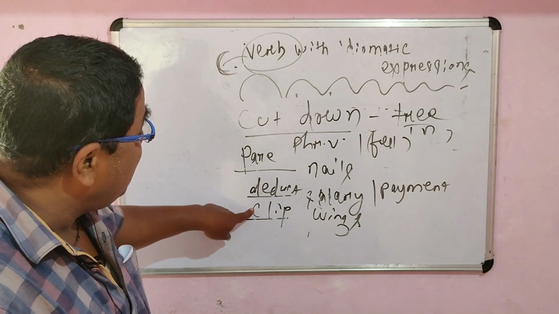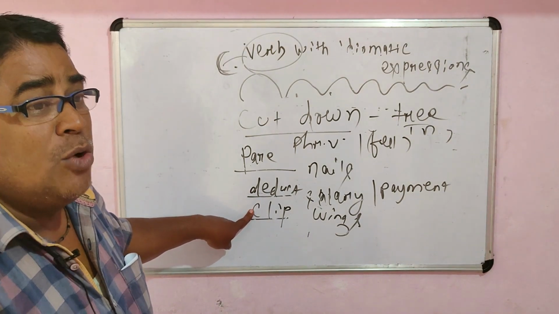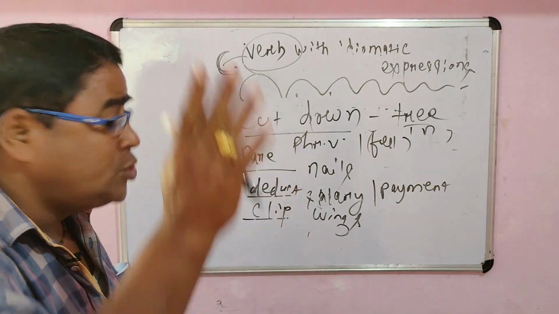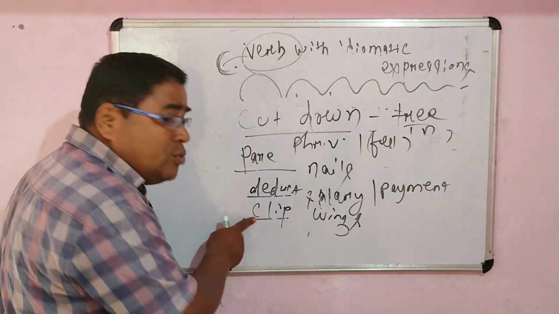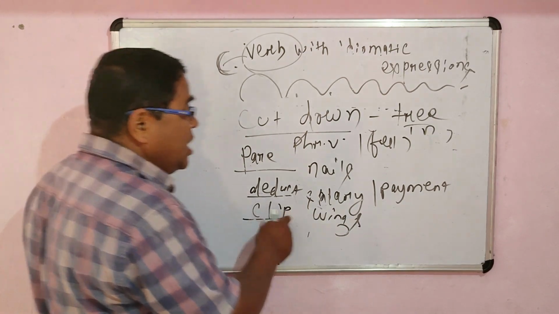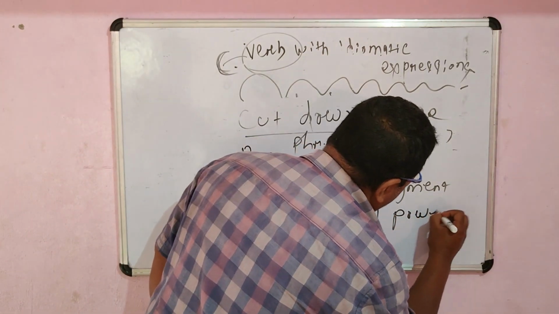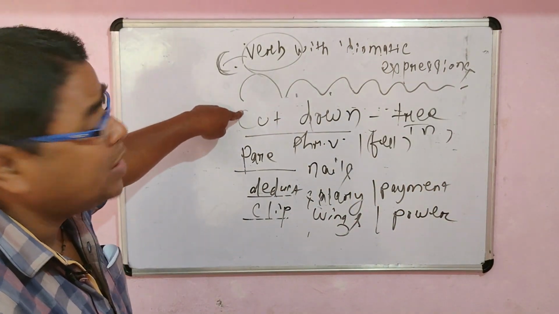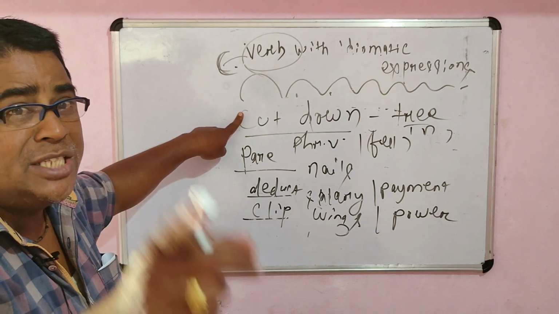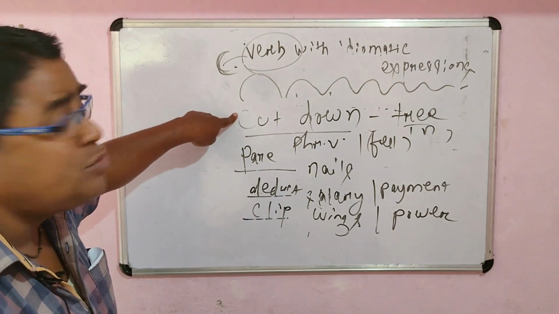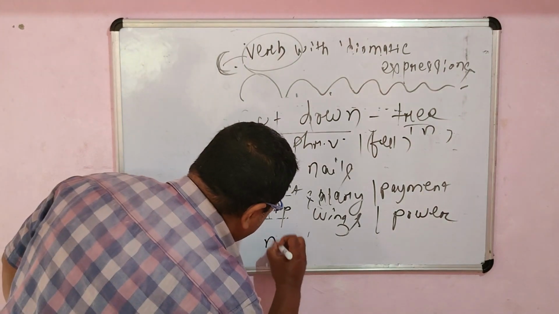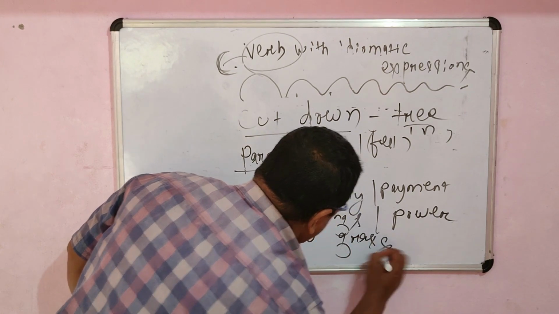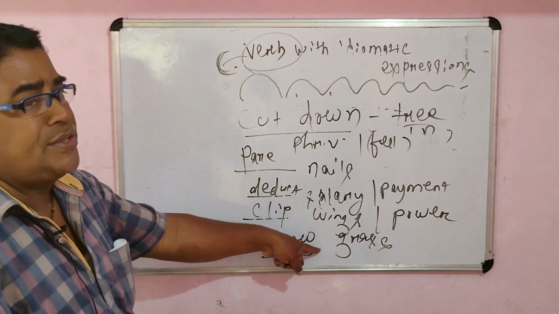This verb also has a figurative use. When someone's supreme power, someone's absolute power, is reduced or decreased, we also use the verb clip here, just like clip wings or clip somebody's power. Suppose one wants to cut down grass. In the sense of grass, what other word can we substitute for cut down? It is called mow the grass. So in the sense of cut down, you have to use mow, particularly for the noun grass.